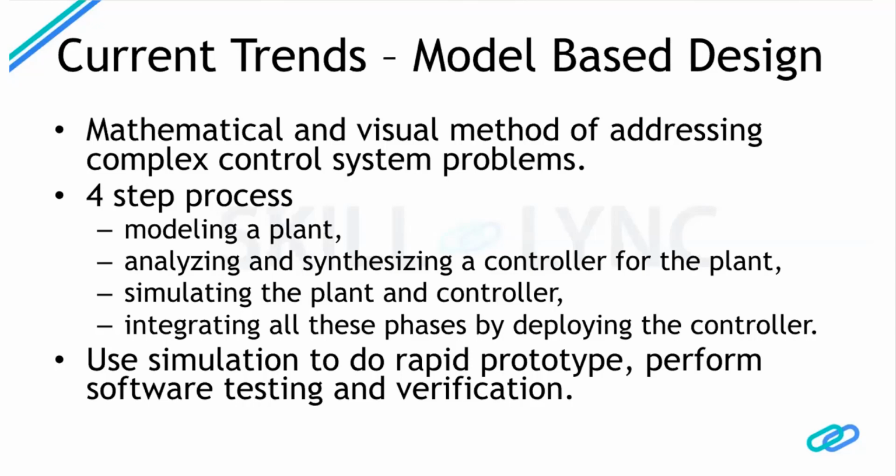The fourth and final step is the deployment. So the code from the control model is usually generated and then adapted for the target and then pushed onto the actual target. And the plant model is replaced with an actual system. So in case of an induction motor control, the plant model that we were running in hardware is now replaced with an actual induction motor. And we see whether the code that we generated and the control actually works.